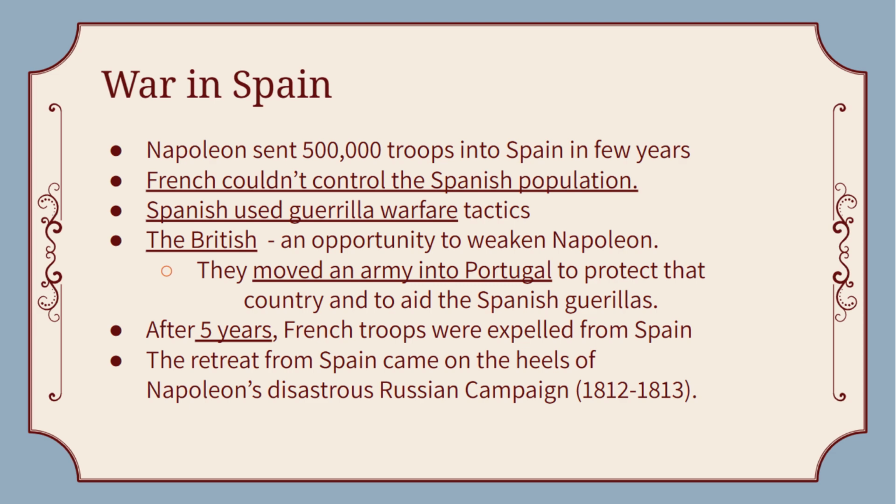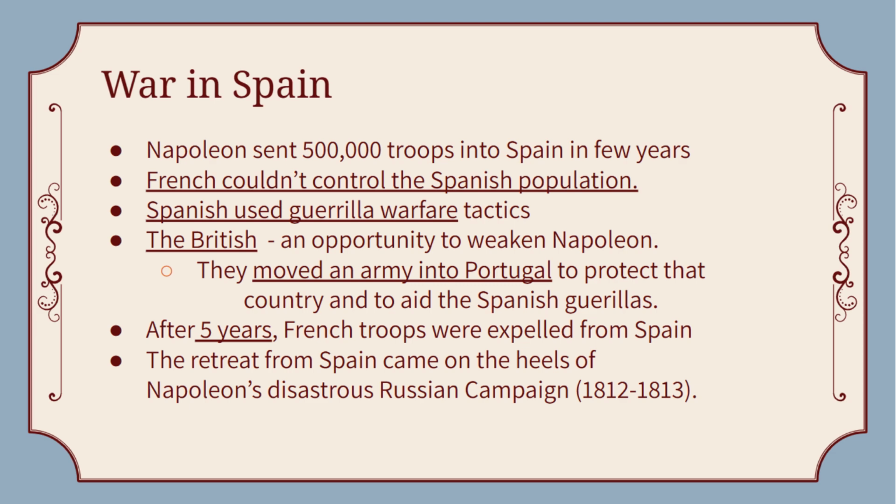So Napoleon has a hard time controlling Spain. The Spanish people do not want him there, and they're doing everything that they can to subvert his rule. They use guerrilla warfare tactics to hit and retreat from different places and attack different army units.